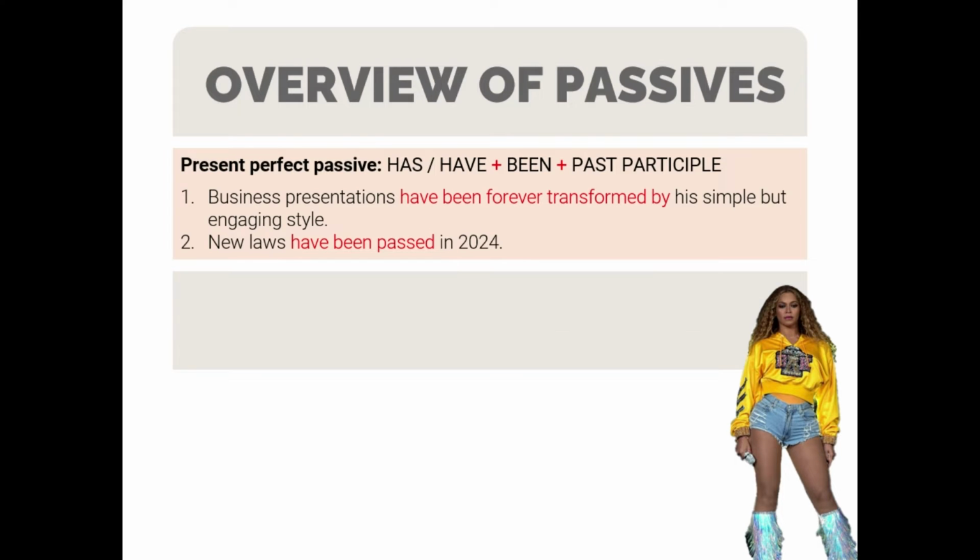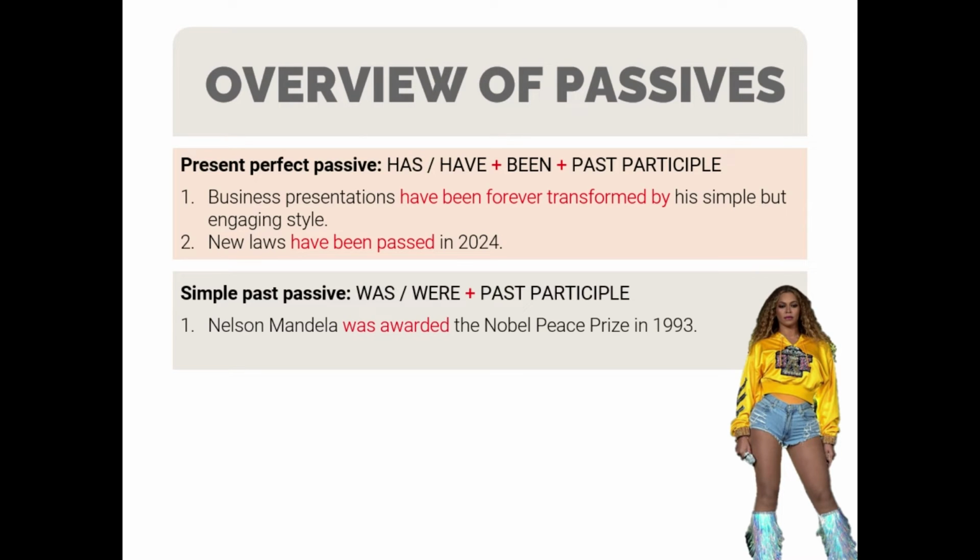Now, time for simple past passive, which is used for past events, actions, or habits. It is normally used with a specific time reference, and it is formed with was or were plus past participle. For example, number one, Nelson Mandela was awarded the Nobel Peace Prize in 1993. Number two, focus groups were asked to try out early prototypes.